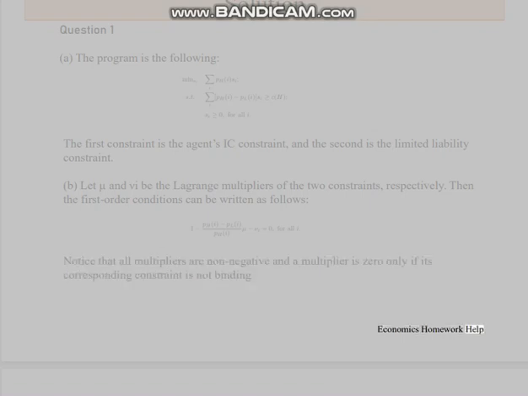Suppose that mu equals 0. Then nu_i equals 1 for all i, which implies that S_i equals 0 for all i, which cannot satisfy the agent's IC constraint. Therefore, mu is greater than 0. The strict MLRP implies that (pH_i minus pL_i)/pH_i is strictly increasing in i, which further implies that nu_i is strictly decreasing in i. Therefore, nu_i is greater than 0 and S_i equals 0 for i equals 1, 2, ..., n minus 1. Finally, S_n is greater than 0 since otherwise the agent's IC constraint cannot be satisfied.